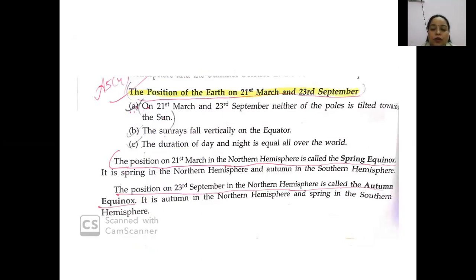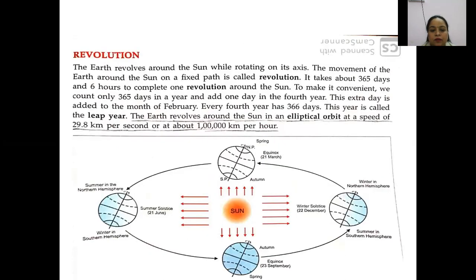The position of the earth on 21st of March and 23rd of September. So we'll refer to the diagram. This is the diagram. Can you see on the north part, the topmost part, this is 21st of March. Children, can you see this? 21st of March.